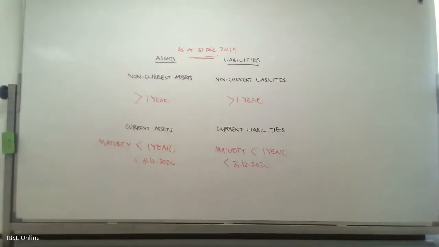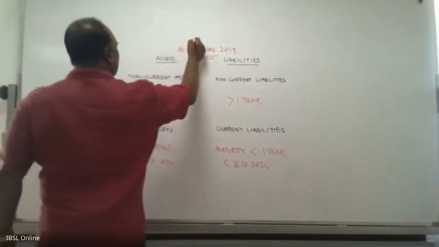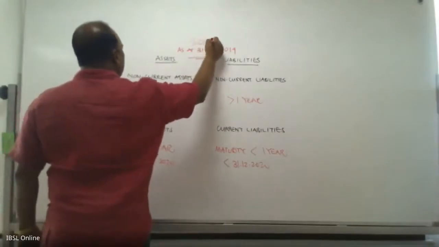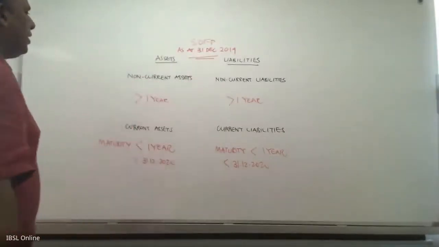So it is not reflected on the face of the financial statement, but they have to give it separately by way of a note. But for all other companies, this has to be reflected on the face of the financial statement, which is the balance sheet, the statement of financial position, called SOFP. This is a must.